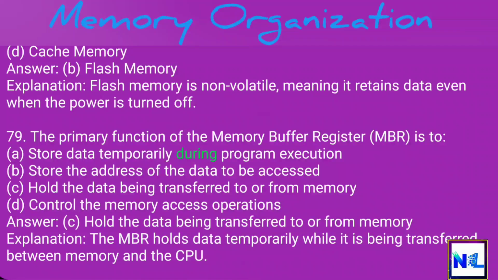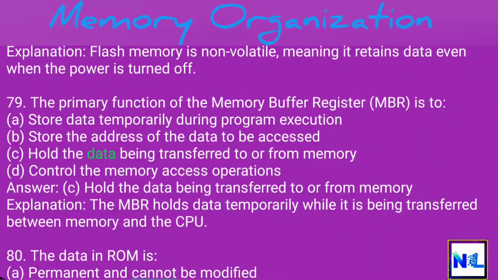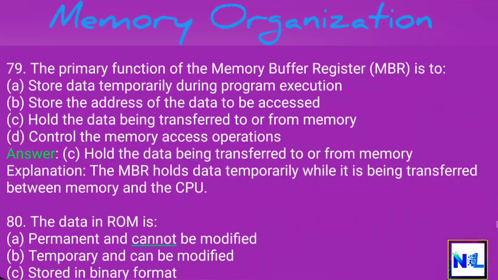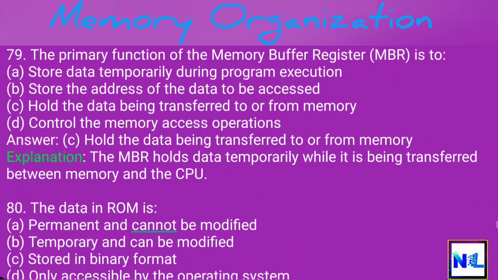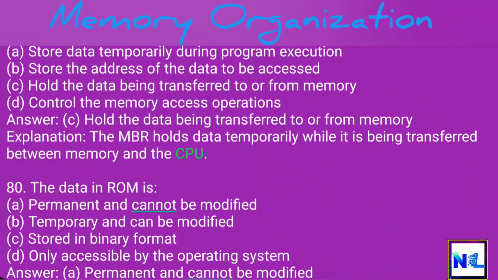A. Store data temporarily during program execution. B. Store the address of the data to be accessed. C. Hold the data being transferred to or from memory. D. Control the memory access operations. Answer: C. Hold the data being transferred to or from memory. Explanation: The MBR holds data temporarily while it is being transferred between memory and the CPU.